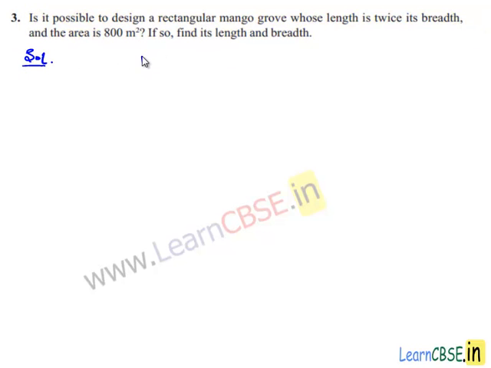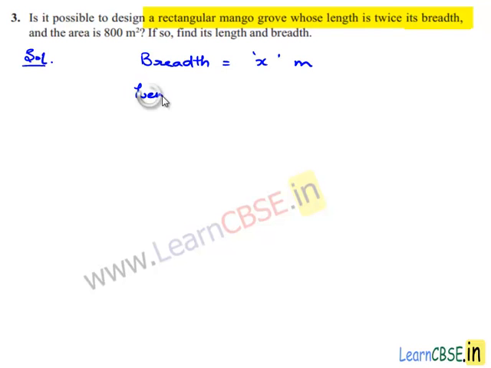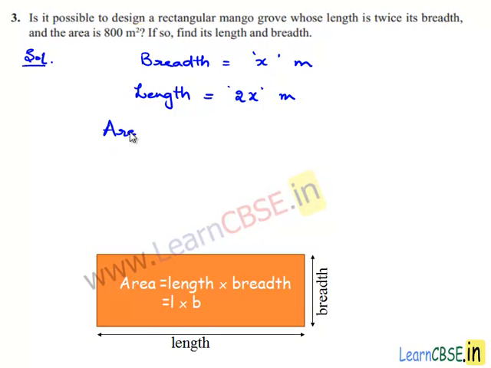Assume the breadth of the rectangular grove to be x meters. Therefore, the length becomes twice the breadth, which is 2 times of x meters, 2x meters. We know that area of the rectangle is equal to length times breadth.